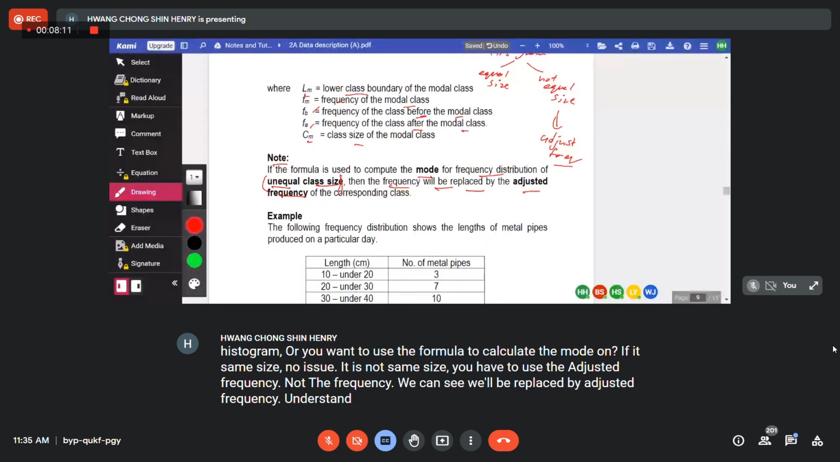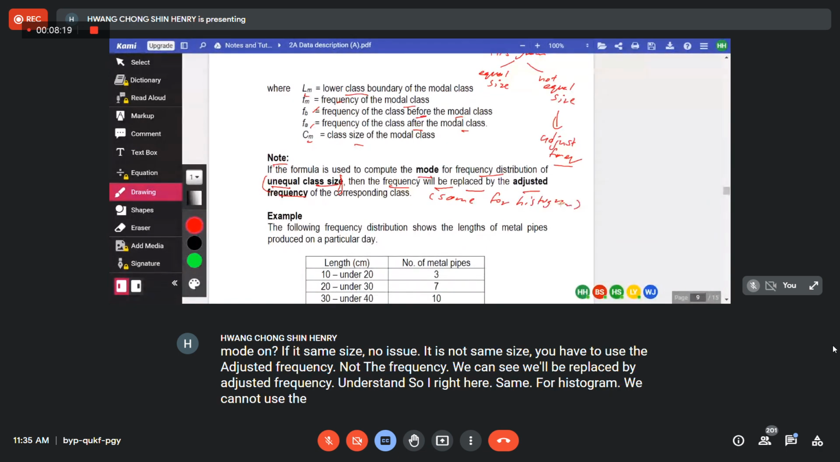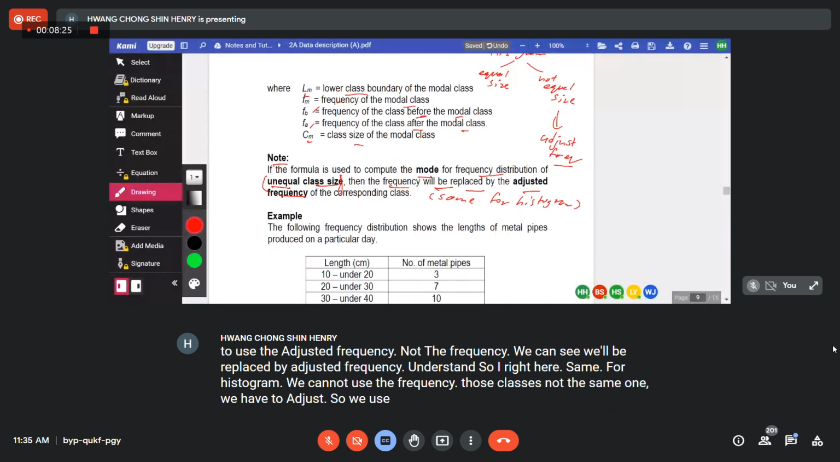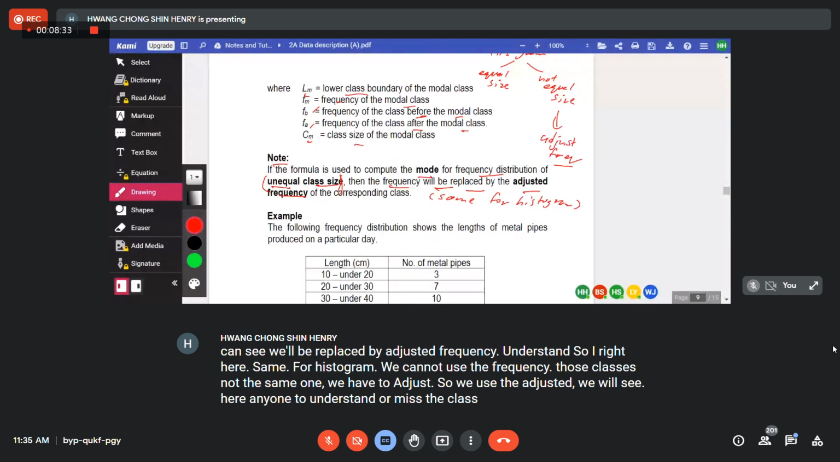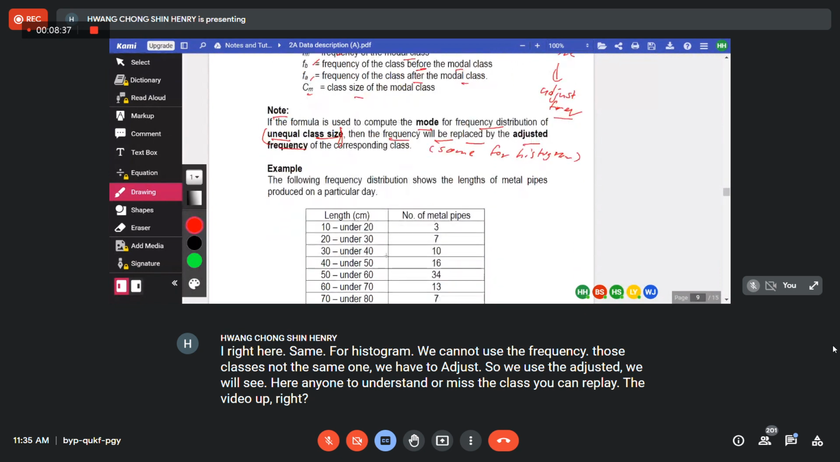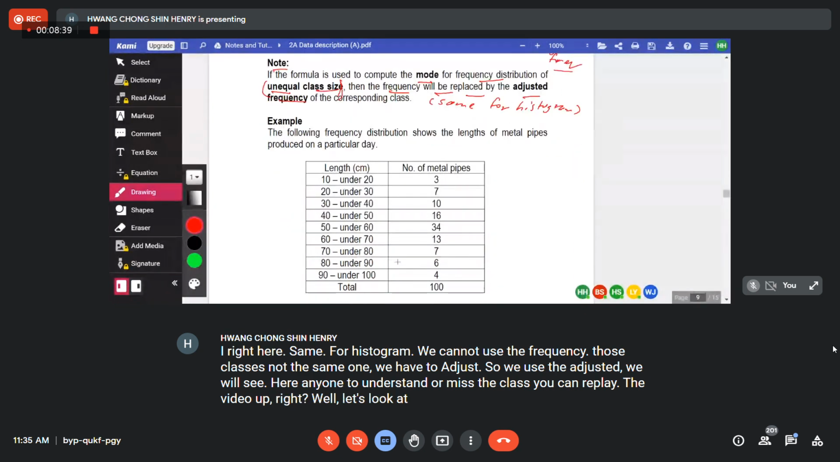Understand or not? So I write here, same for histogram. We cannot use the frequency. Those class is not the same one, we have to adjust. So we use the adjusted frequency. Okay, anyone don't understand or miss the class, you can replay the video. All right, now let's look at the example now.